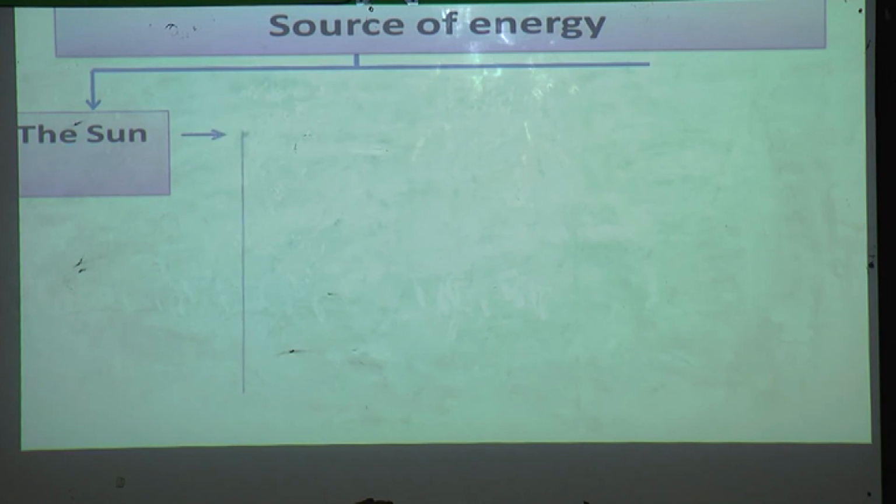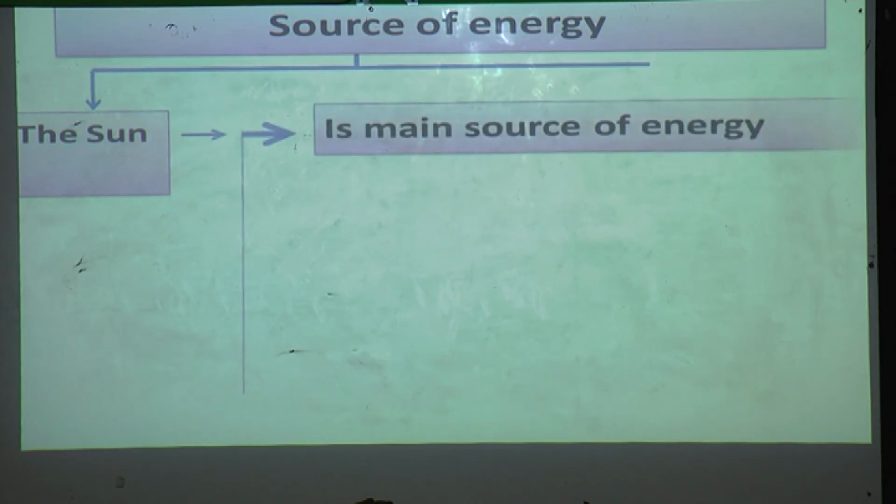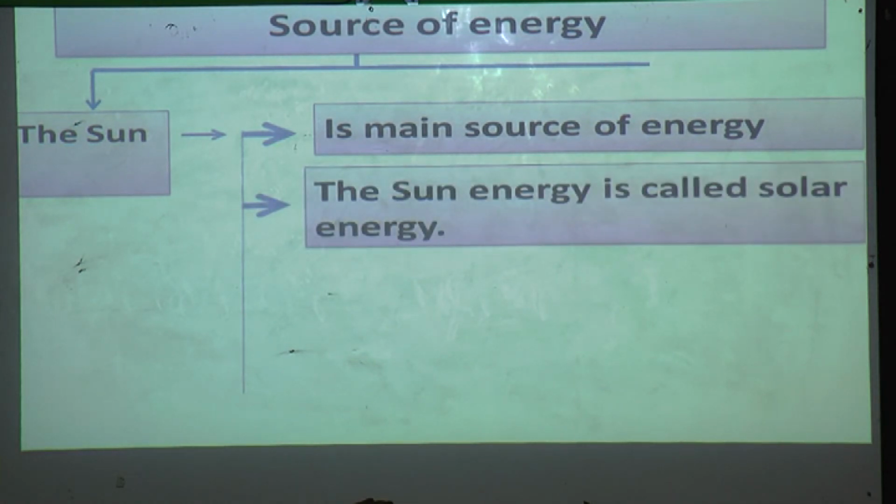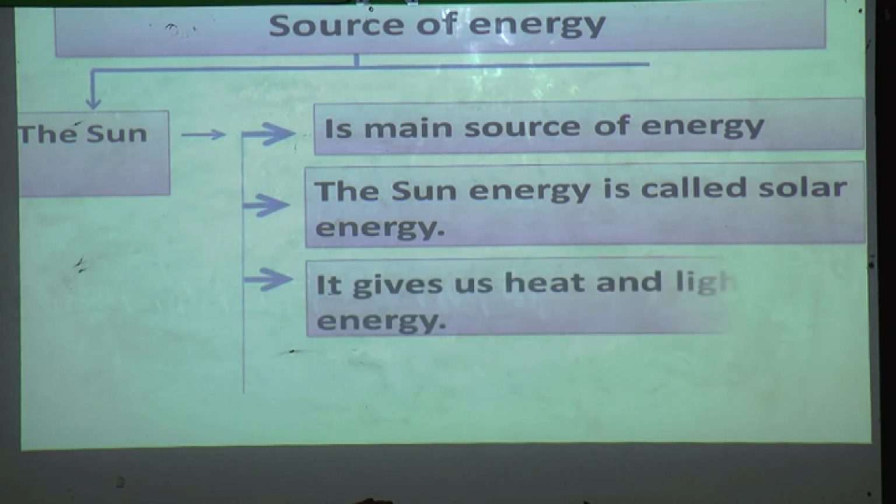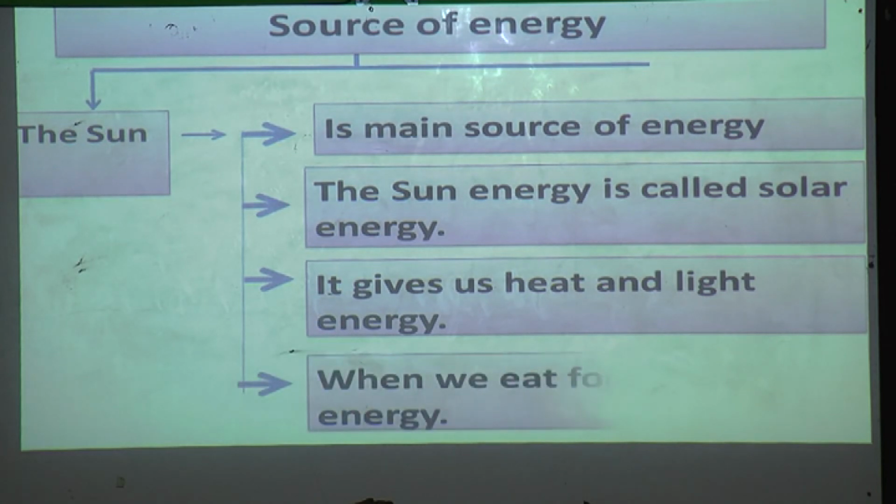The sun. It is the main source of energy. The sun energy is called solar energy. It gives us heat and light energy. When we eat food, we get energy.